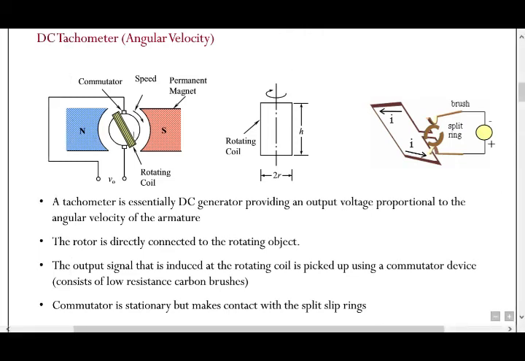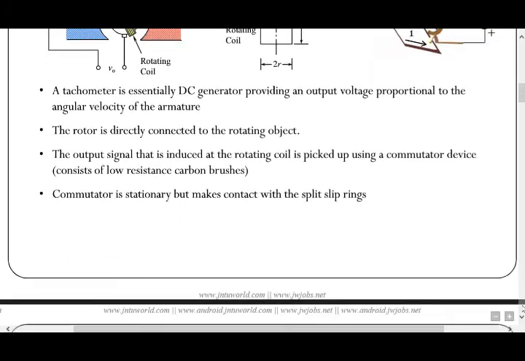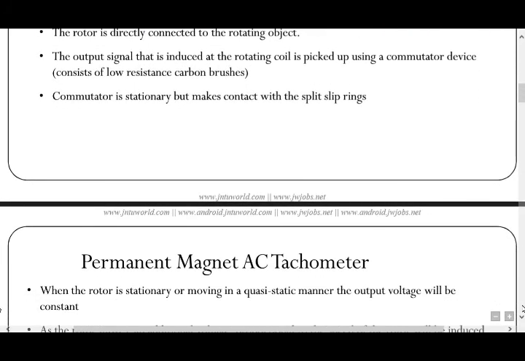In this figure you observe the DC tachometer: this is the commutator, speed, permanent magnet, north pole, south pole, rotating coil, and input voltage, and the rotating coil rotates in this direction. This is the brush and split ring. A tachometer is essentially a DC generator providing an output voltage proportional to the angular velocity of the armature. The rotor is directly connected to the rotating object. The output signal induced in the rotating coil is picked up using a commutator device. The commutator is stationary but makes contact with the split slip rings.